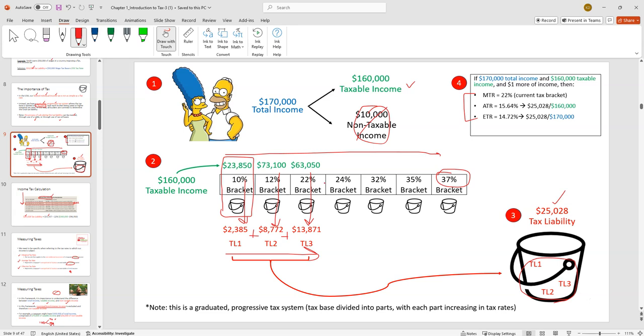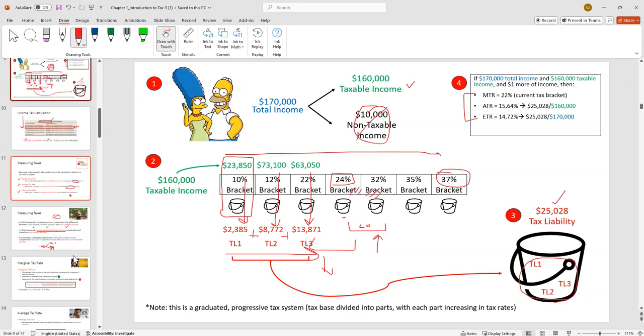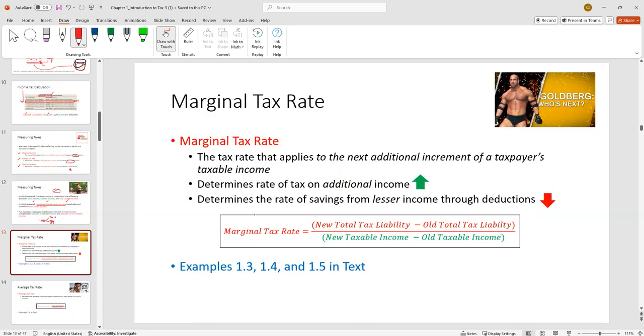Now it's easy. Say that our marginal tax rate, we were in the 20% or the 24% bracket, and we make $1 more. On that additional dollar, it's going to be 24%. Where things get a little bit hazy is when we start going inter-brackets, up or down. What if your income went up 20 grand? Some of that is going to be in the 24% bracket, and some of that is going to be in the 32% bracket. So when your income goes up, or alternatively, maybe your income drops, we need to know this formula.